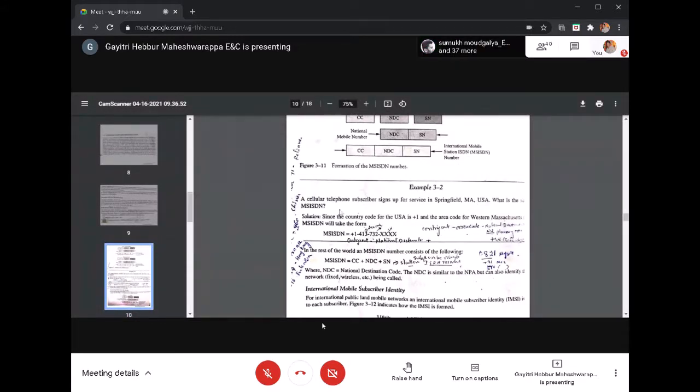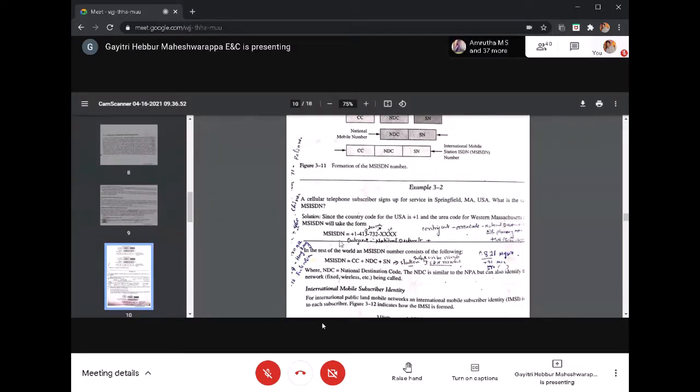What is the MSISDN number? So we all know that the MSISDN number consists of a country code, a number planning area in case of the North American system, or the rest of the world will be using NDC, that is National Destination Code, one and the same. It is nothing but an area code. Next is the subscriber number, a 10-digit dialable number.